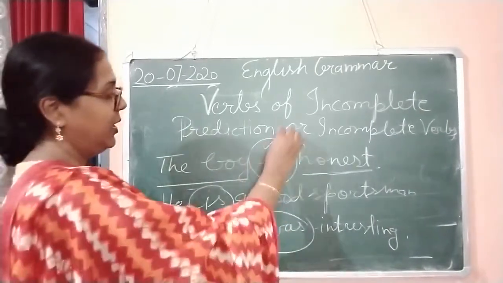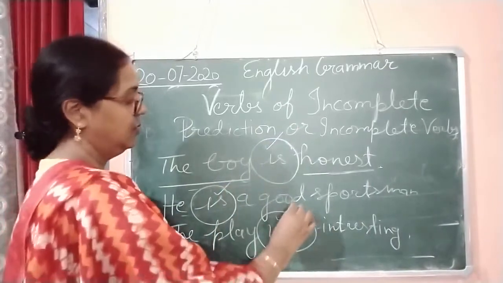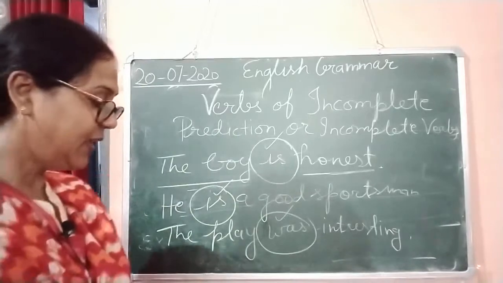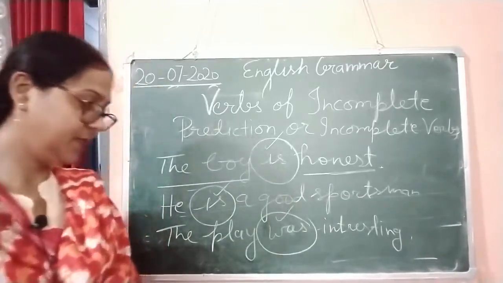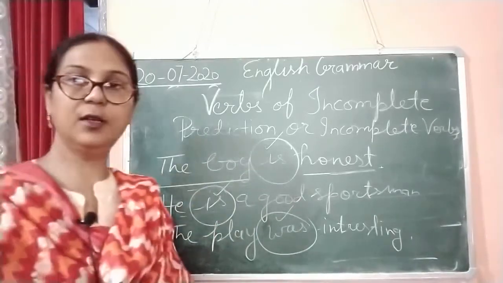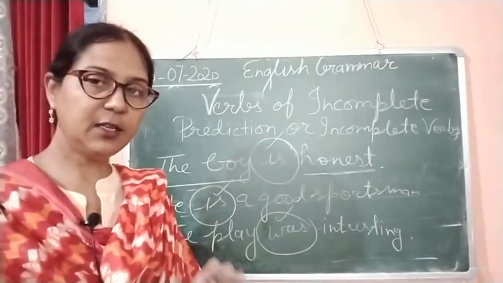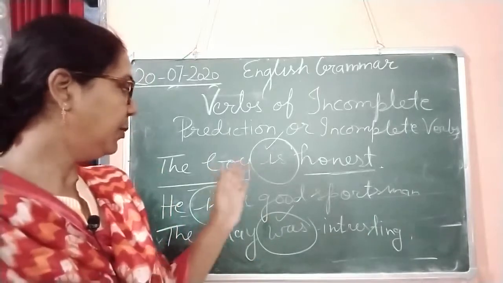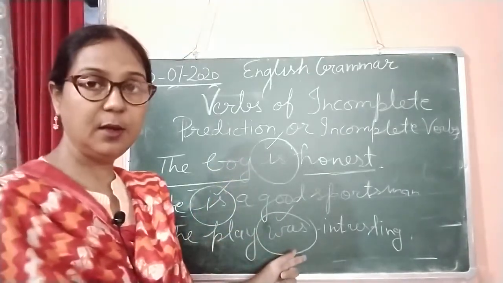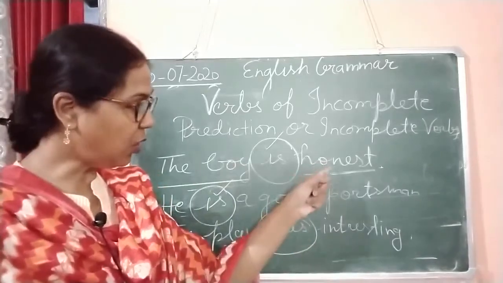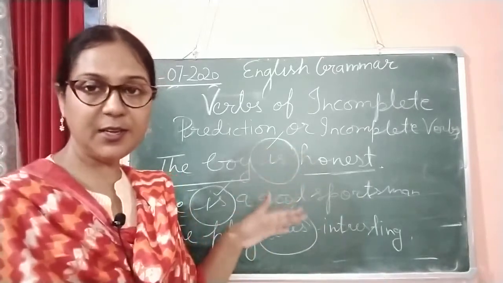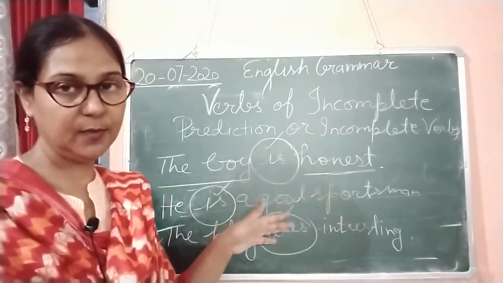So this shows the work is going on. These verbs, is and was, in these sentences: the boy is, he is, the play was. But with honest, good sportsman, and interesting, it makes a complete sense of these sentences.